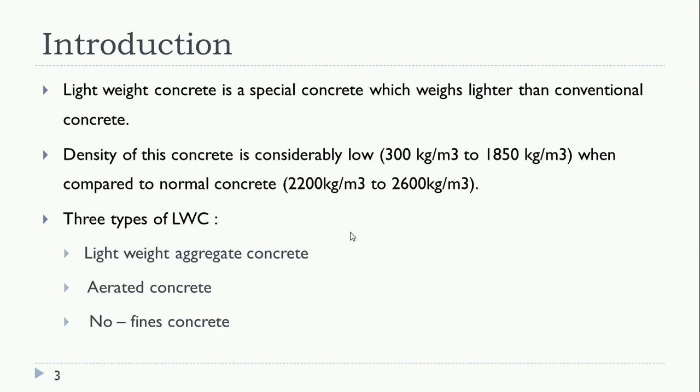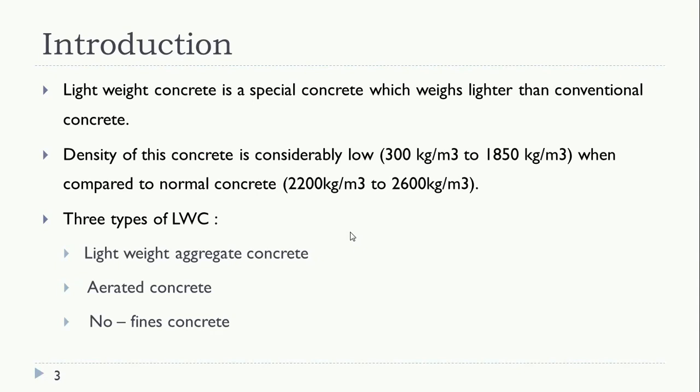If you compare the density of conventional concrete and lightweight concrete, it has decreased considerably. Normal concrete weighs from 2200 to 2600, whereas lightweight concrete weighs from 300 to 1850. So what are the advantages of having a low density? First, it helps in reduction of the dead load.